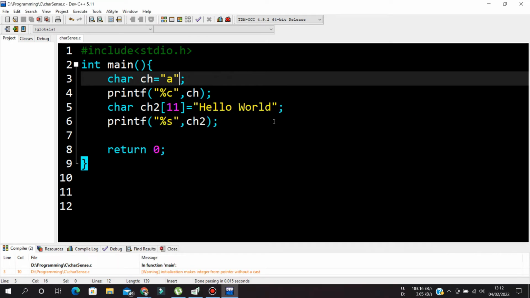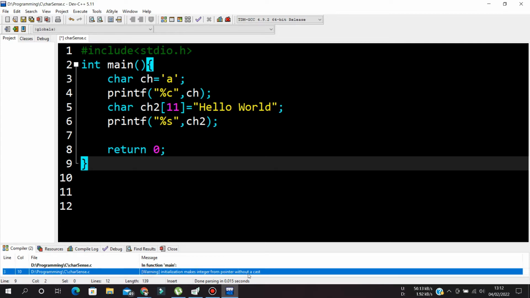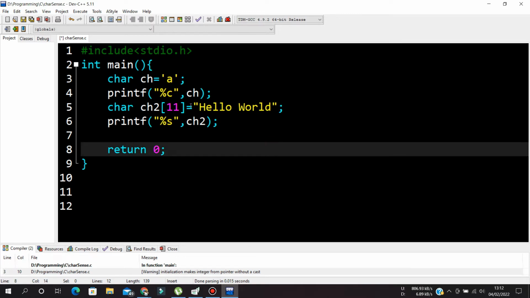Basically we cannot do that. So while working with characters, we should work with single quotes. While working with strings, we should work with double quotes. Fine. The previous error was initialization of integer pointer without a cast. Casting is not there basically. Casting we will define in a later video.